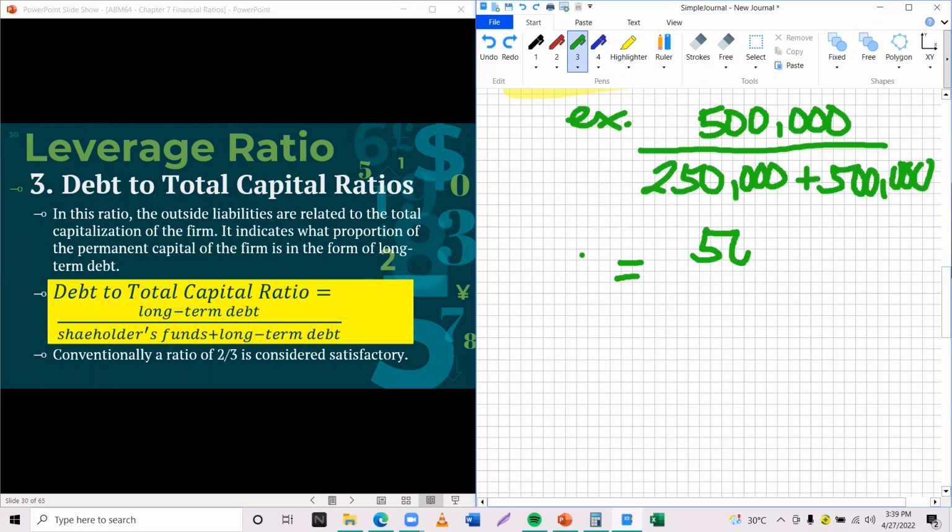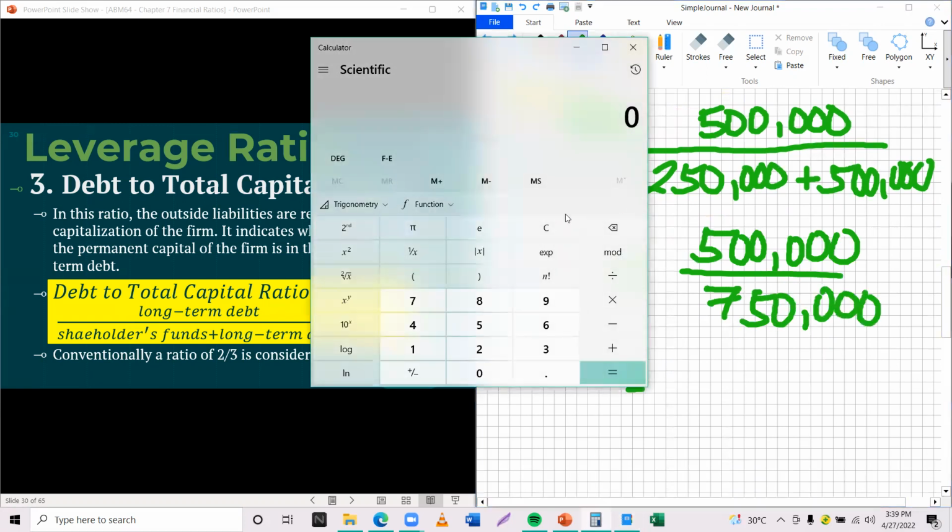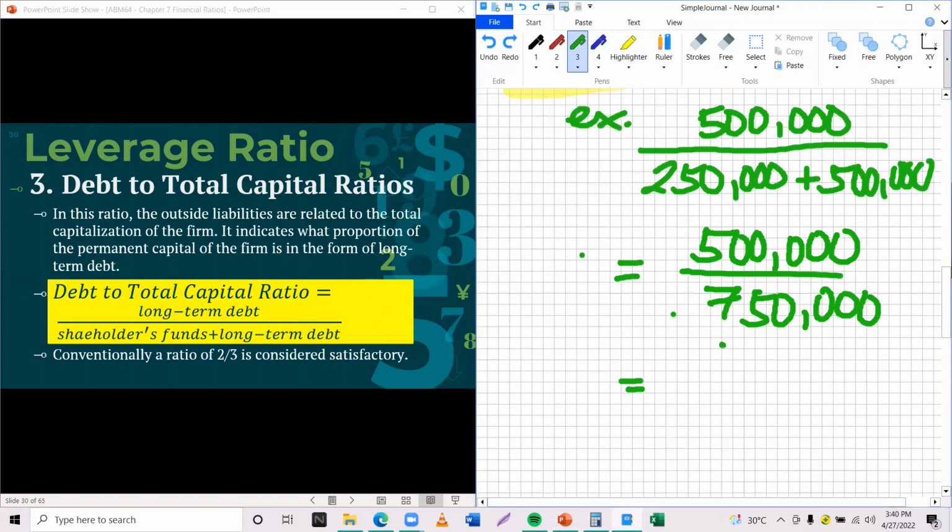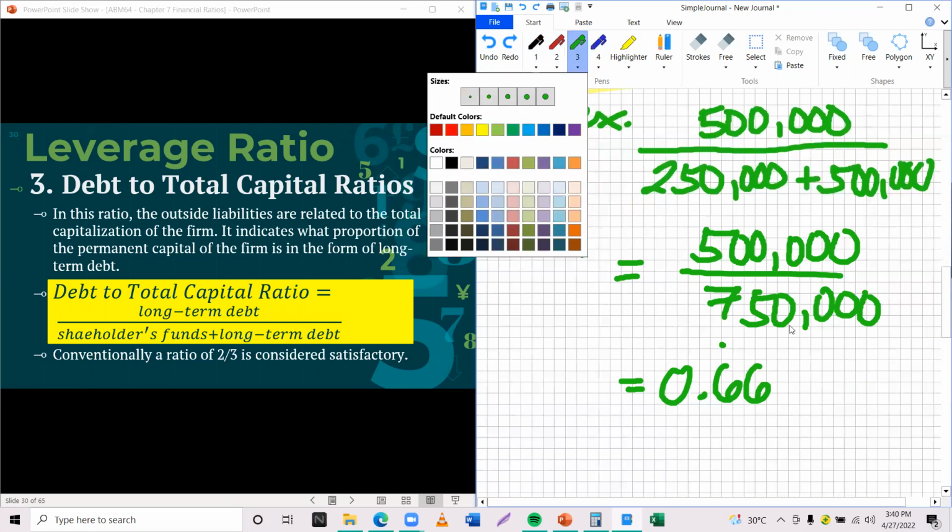So that would be 500,000 divided by 750,000. How much would this be? Let's calculate. That would be 0.666. So that means it is at least 2/3, 0.66 or 2/3. So that means it is okay. Your investors and financial institutions would approve you, given that it is at least 2/3.